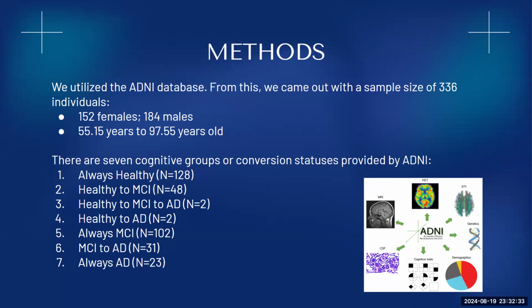This came out with a sample size of 336 individuals, 152 male, 184 female, and they all ranged from 55 years old to 97 years old. ADNI also categorizes them by conversion status or cognitive groups. This is what most of our project is based off of.